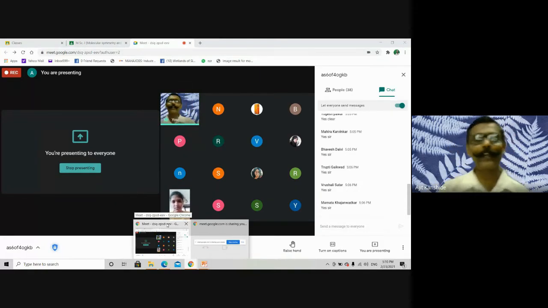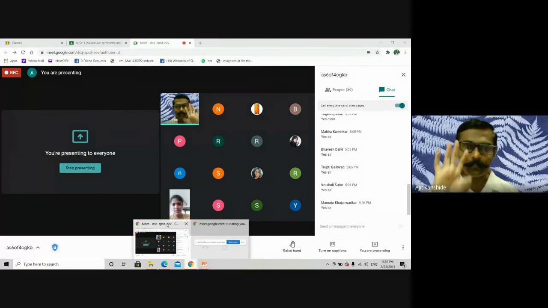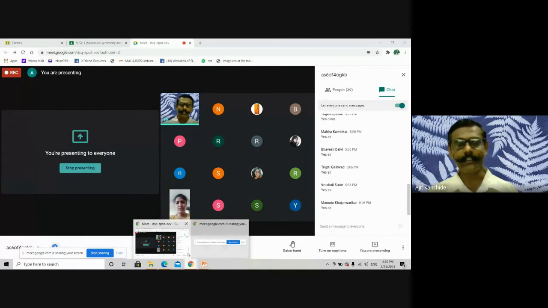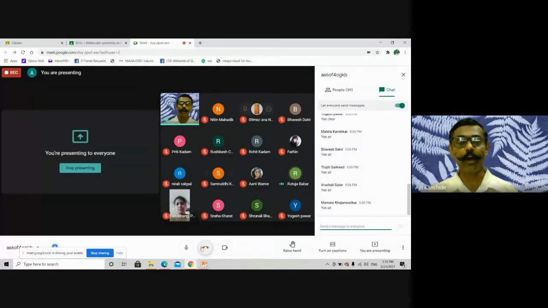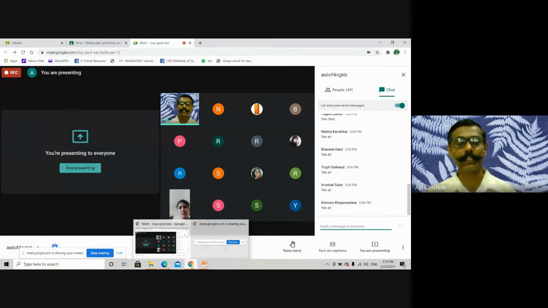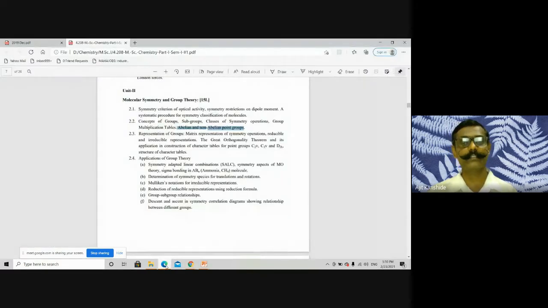Water is one example. All 4 operations are there. Every operation separately is a class. Similarly, for the D2H point group, 8 operations are there. All 8 operations belong to separate classes, or each operation is a separate class. That's the specialty. Brilliant. So that is 2.2.